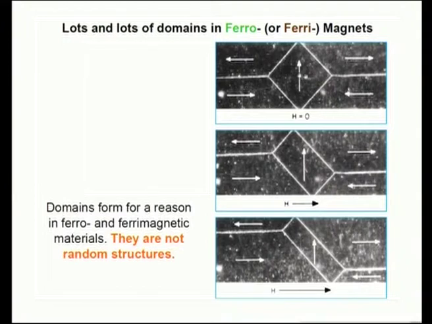So, this is something about how the magnetic domains develop in size. So, here we have positive and negative, they cancel, and here this is the uncompensated and so on. Now, if we apply field along this direction, then we see that the boundaries here keep moving. So, domains form for a reason in ferro and ferrimagnetic materials. They are not random structures.